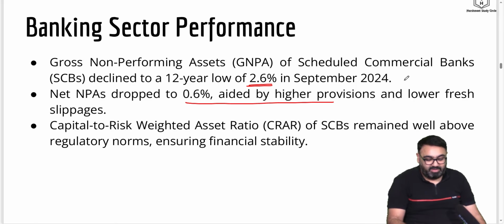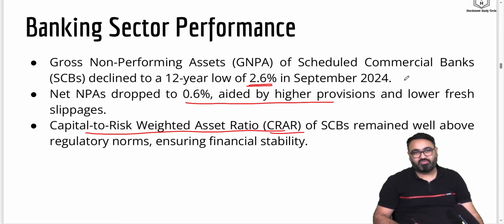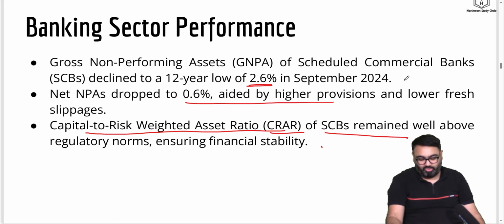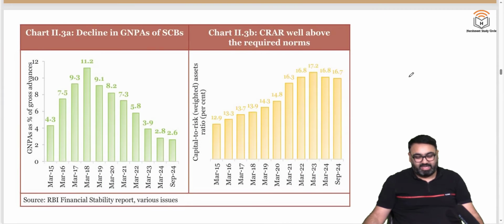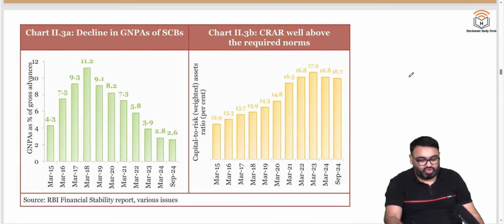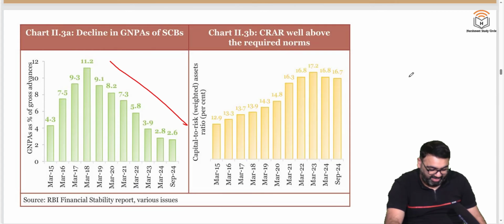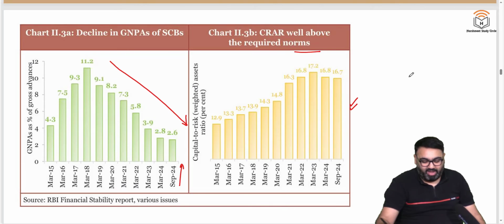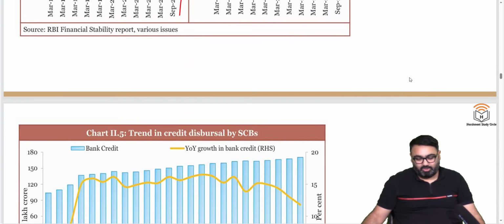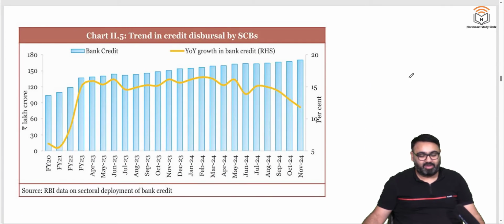Also, the capital to risk weighted asset ratio, that is CRAR, of the scheduled commercial banks also remained at a good level. Means that they have good stability, they do not have a lot of capital in danger, which is always a good sign. Here is a graph from the economic survey which shows you how the gross NPAs have been declining. So in September 2024, they reached the best point in the last 12 years. Also, CRAR is well above the required norms as per the Basel norms. So the banking sector seems to be doing pretty well.